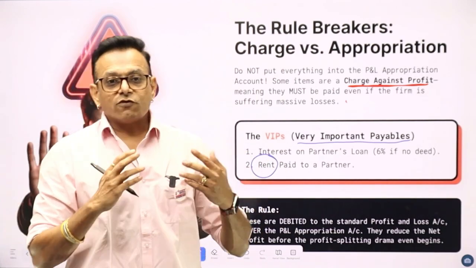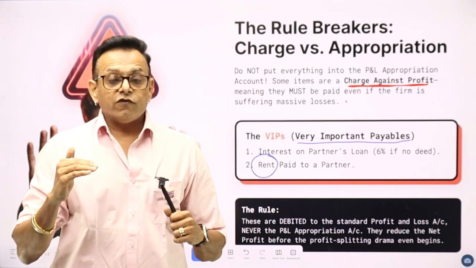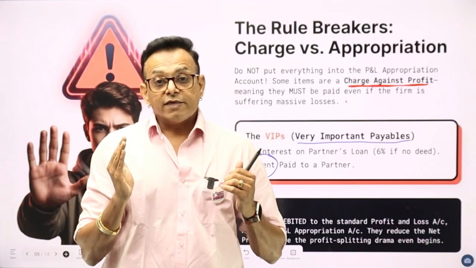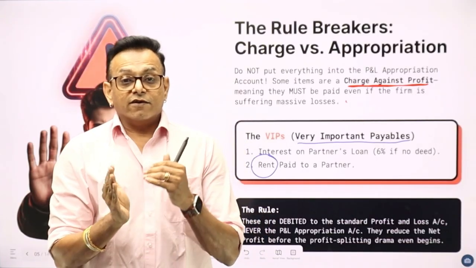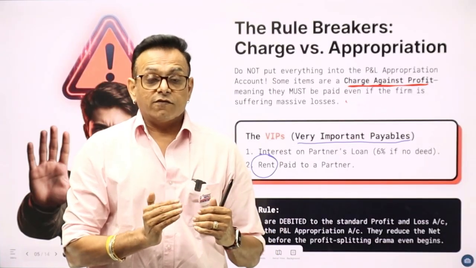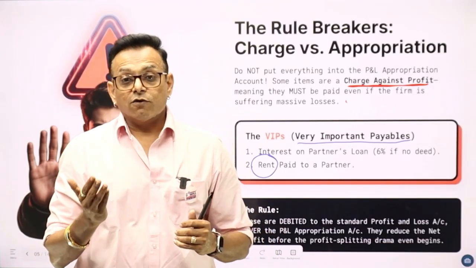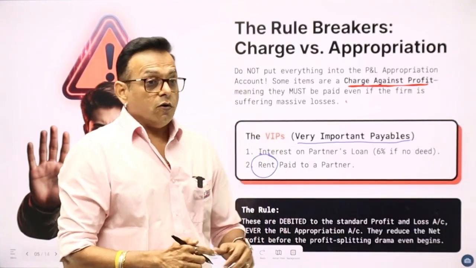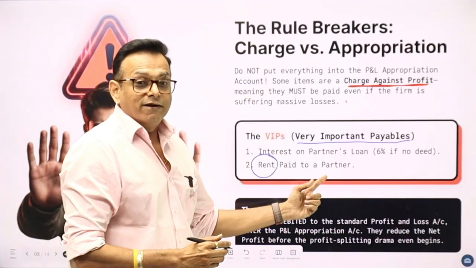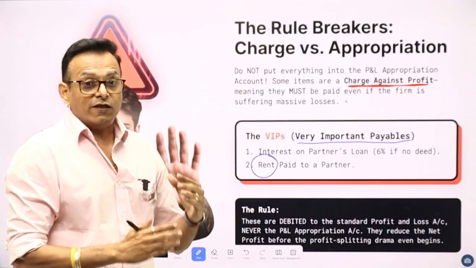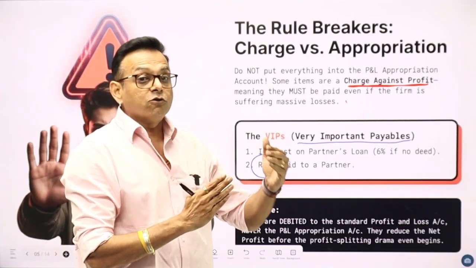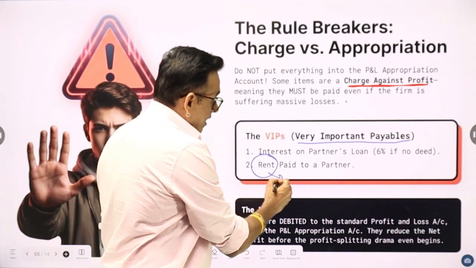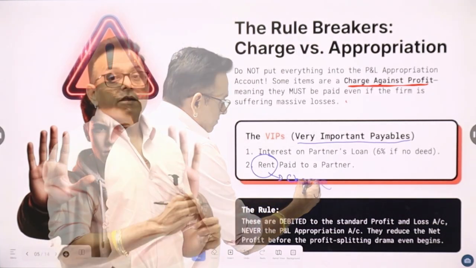Now, we are three partners and we are using a property owned by one of the partners. So that partner is charging rent to the business. So the business has to pay the rent, whether the business is making profit or not. So this rent paid to a partner, although it is an expense of the business related to a partner, will still be considered as a charge.